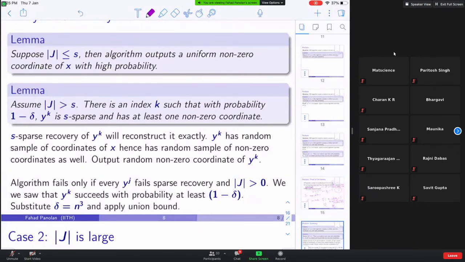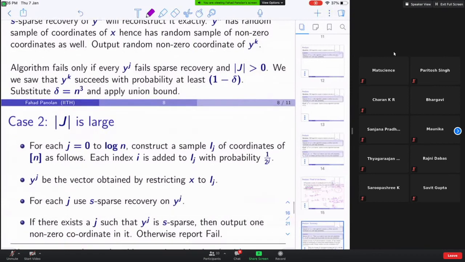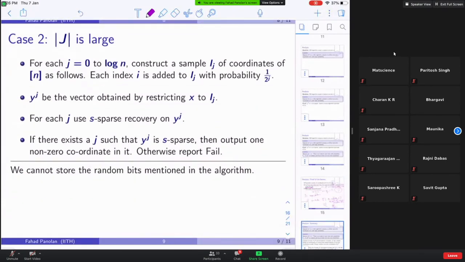So S-sparse recovery of Yk will reconstruct it exactly. Yk has a random sample of coordinates of X, and hence has a random sample of non-zero coordinates as well. So among Yk, you randomly pick one non-zero coordinate and output it. Clear? Yes, sir. Okay, so this is what the algorithm does.